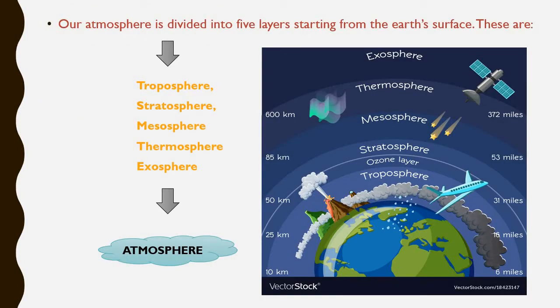Our atmosphere is divided into 5 layers starting from the earth's surface. They are troposphere, stratosphere, mesosphere, thermosphere and exosphere. You can see all the 5 layers of the atmosphere I have written, and we are going to discuss all these layers one by one. First of all we shall discuss the troposphere, and this is the picture. You can see this is the earth, and you can see the layers one by one: troposphere, stratosphere, mesosphere, thermosphere and exosphere.